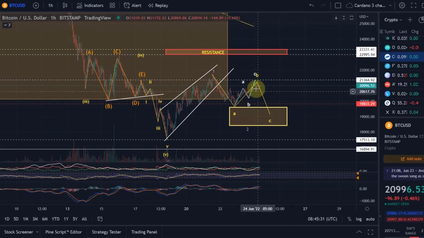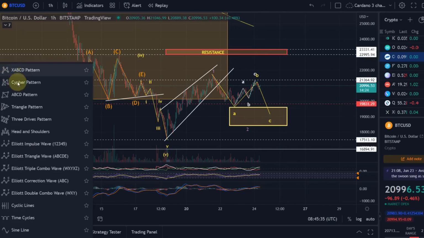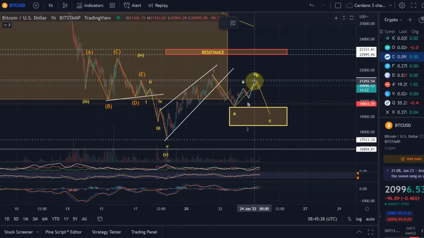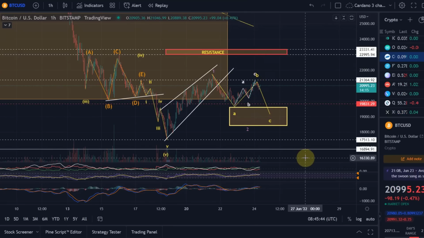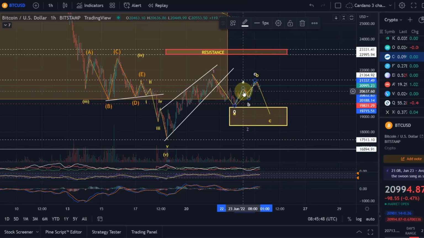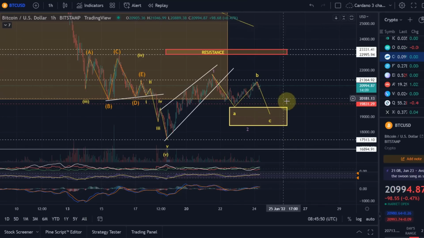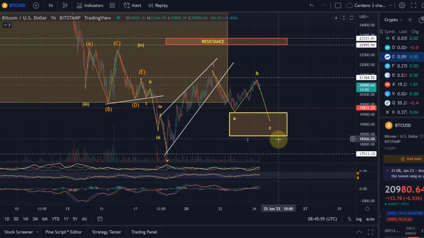That means this wave C should unfold in 5 waves, 1, 2, 3, 4, 5. Nothing is going to move in a straight line, but we would now expect wave C to go into this area, sitting between 18,400 and 19,600.